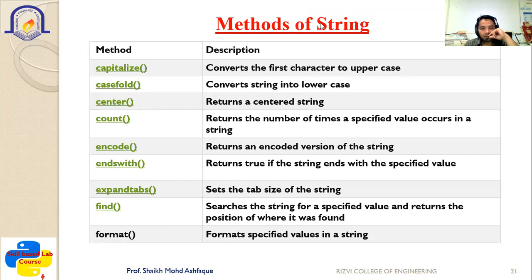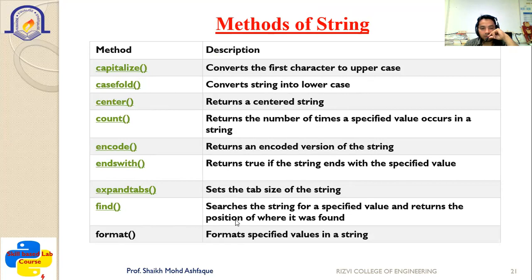These are the list of methods which you can refer to, which are used for various purposes. Like capitalize, it will convert the first character to uppercase; casefold converts the string into lower; center returns the centered string; count returns the number of times the specified value occurs; encode returns an encoded version of the string; endswith returns true if the string ends with a specified value; expandtabs sets the tab size of the string.